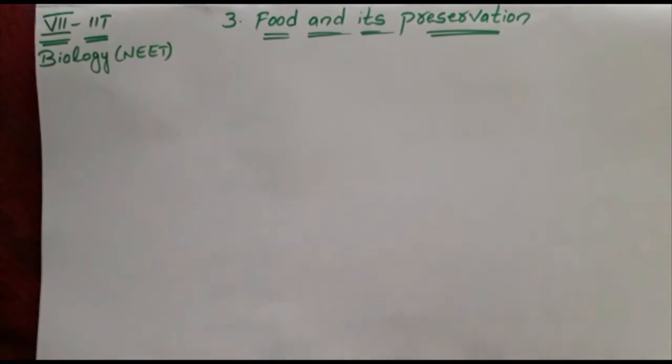It is also called an insufficiency disease. Already we have completed these deficiency diseases, right? Kwashiorkor is the deficiency of protein and marasmus is the deficiency of carbohydrates and protein.